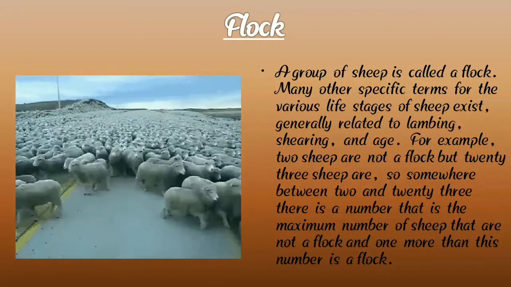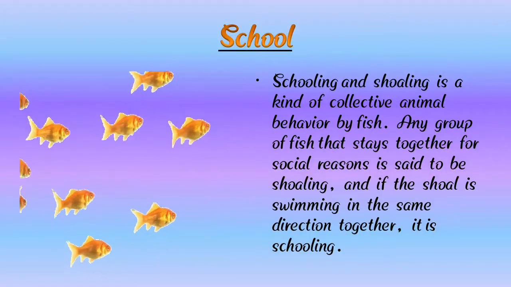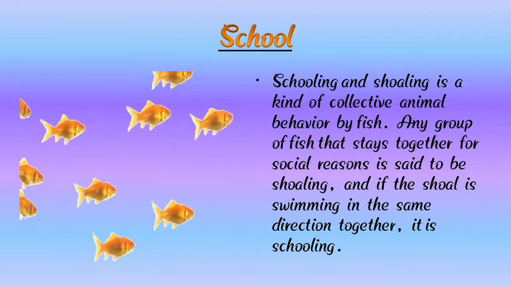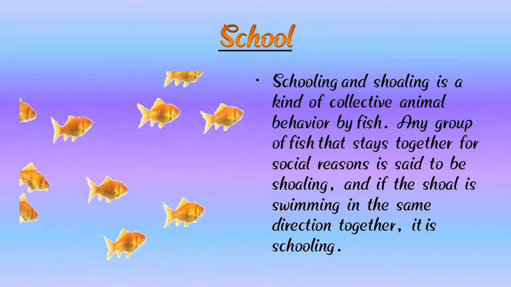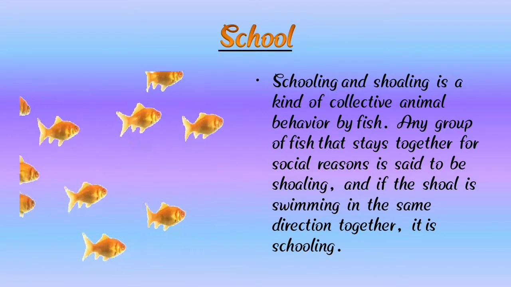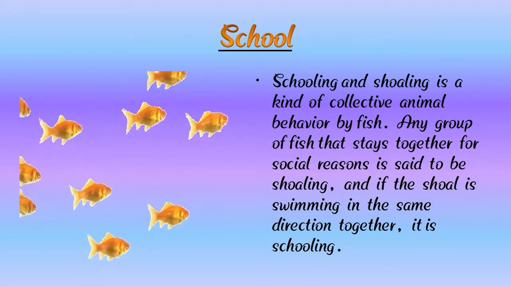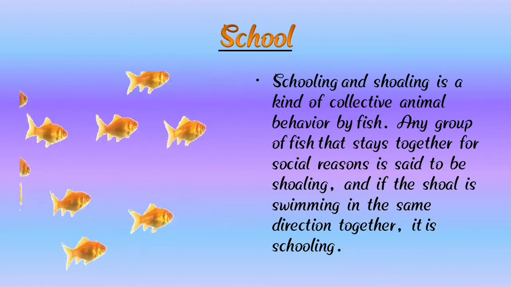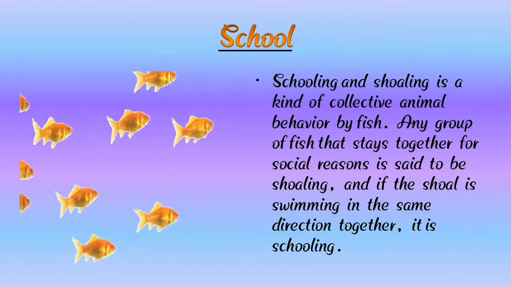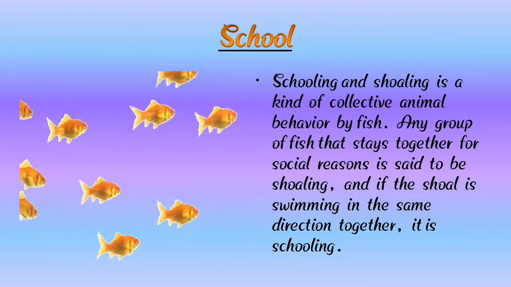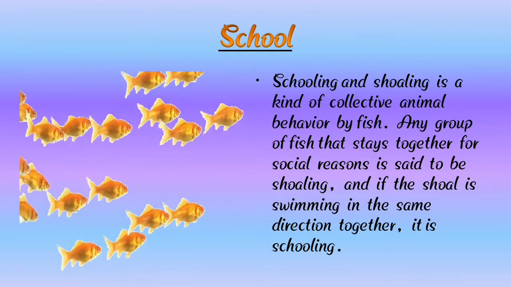Now we are going to learn the next slide, and the next group is a school. A school of fish. Here we can see a group of fish. A group of fish is called a school. Schooling and shoaling is a kind of collective animal behavior by fish. Any group of fish that stays together for a social reason is said to be shoaling, and the shoal is swimming in the same direction together.